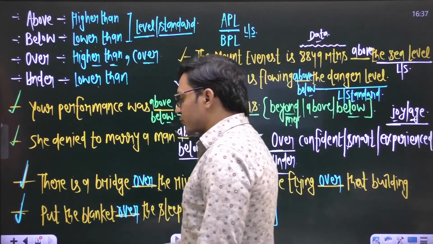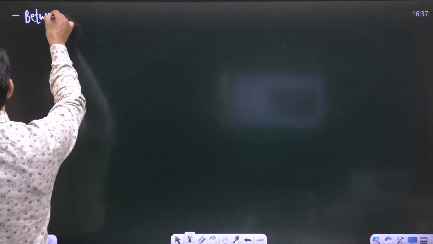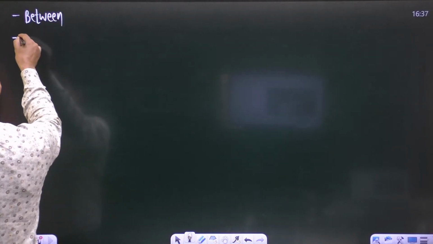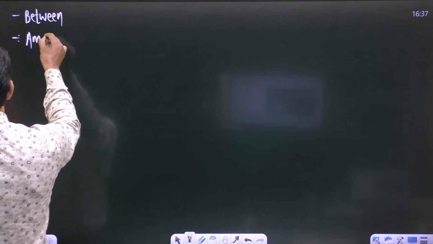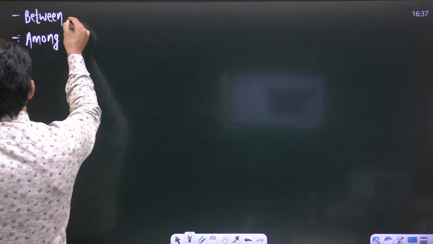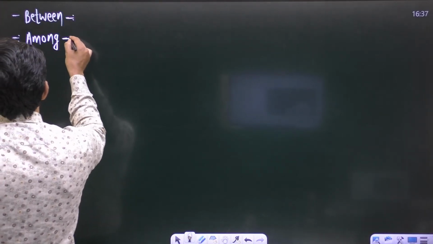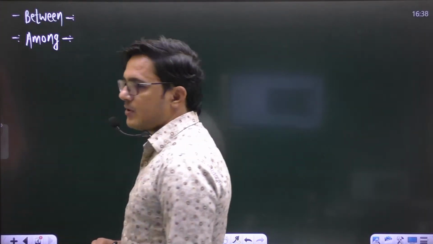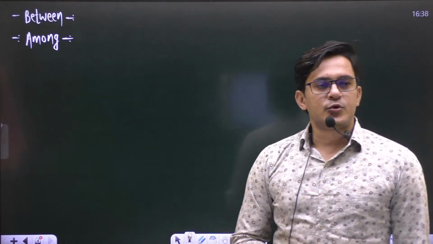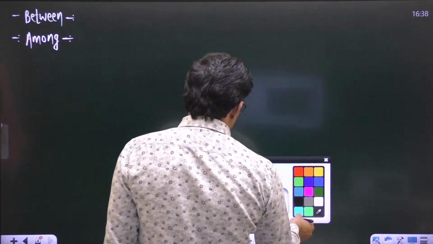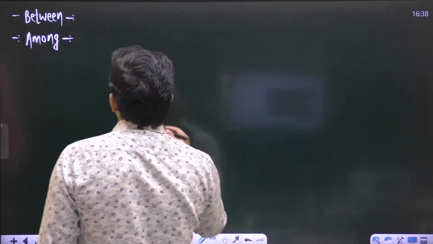So let us move to the next prepositions, and the prepositions are between and among, these two prepositions. Okay, if you talk about between, we use this preposition to show a relation between two.